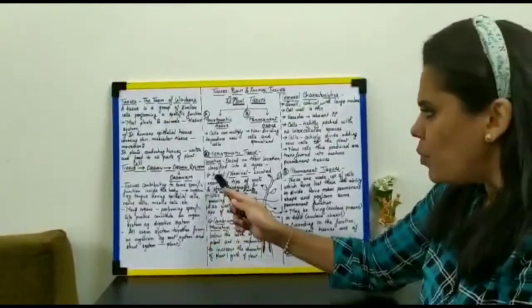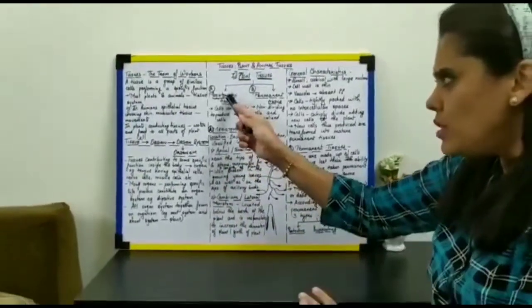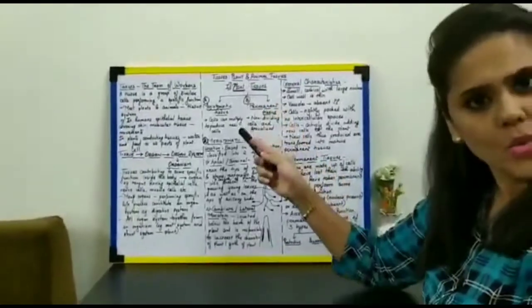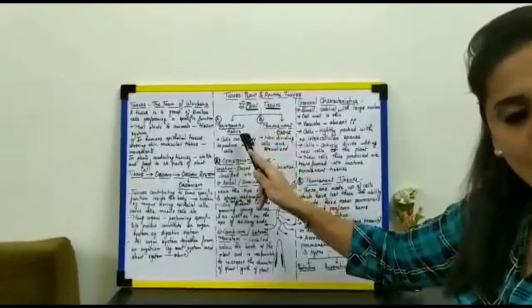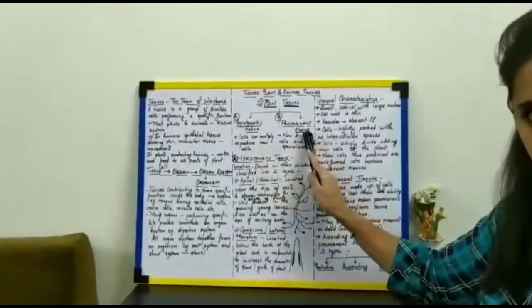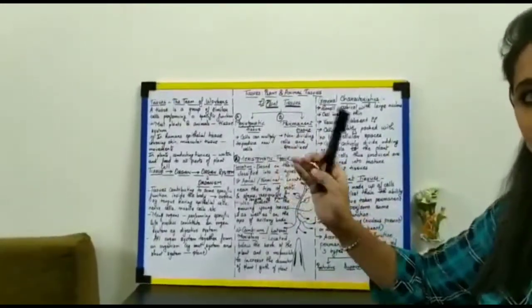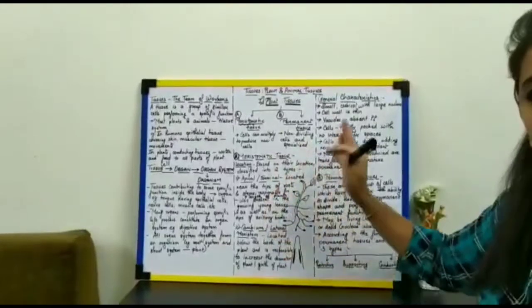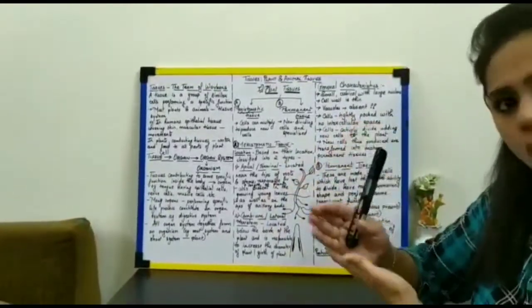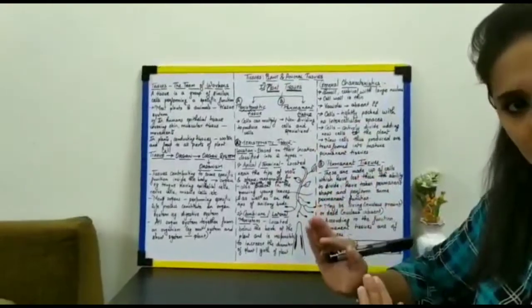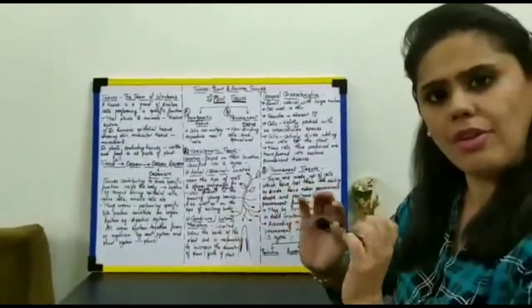I would once again want to just repeat the plant tissues. Plant tissues are classified into two types: meristematic and permanent. Meristematic are rapidly dividing. Permanent are those which have stopped the process of cell division and taken up a particular function.